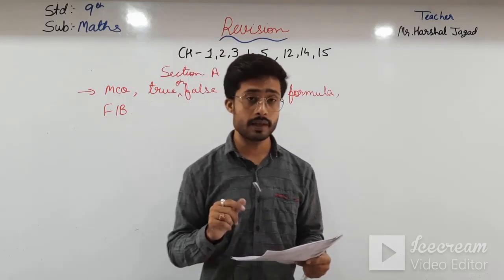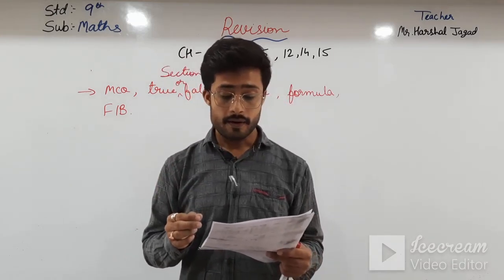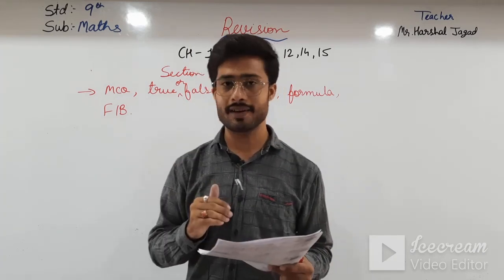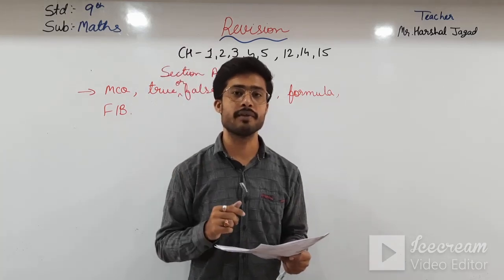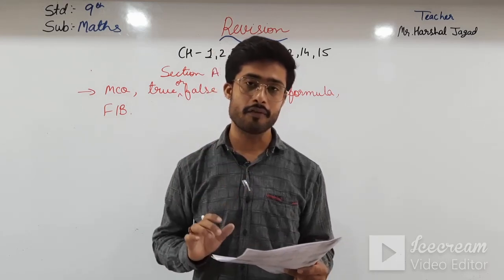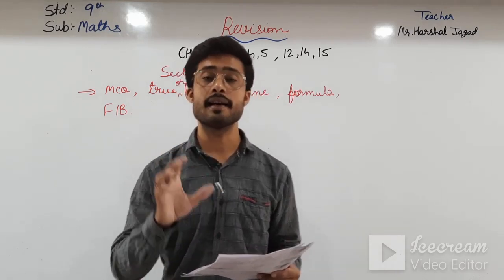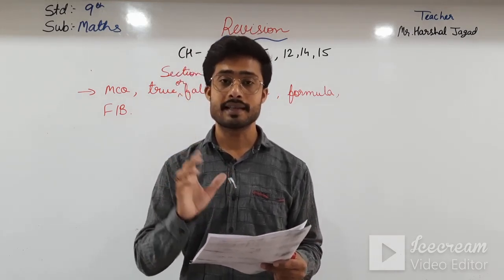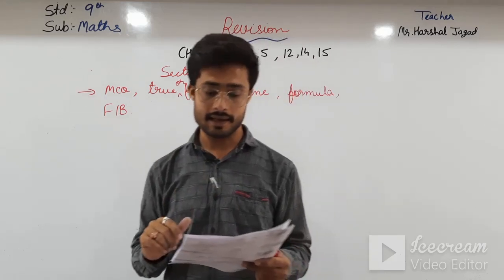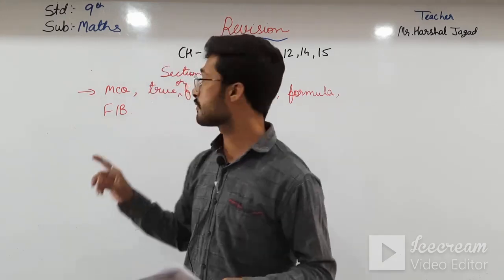In question number 7, you will be asked to find the area of triangle, and you know from which chapter it can be asked: it is from Heron's formula. Then one formula is to be written from one chapter, which is also from Heron's formula. You have to learn all of Heron's formula. One is asked from that, and then in the 9th, that is fill in the blanks.